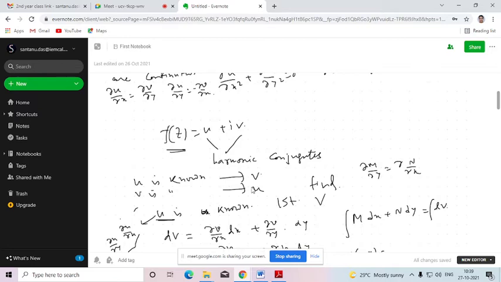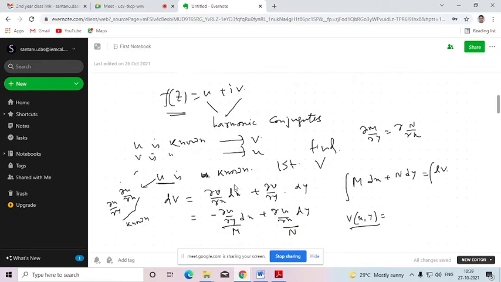Is that clear up to this? Yes, sir. Basically, the necessary condition is that f(z) should be analytic. Then we can find, sir, the real or the imaginary part. Yes. So here u is known.